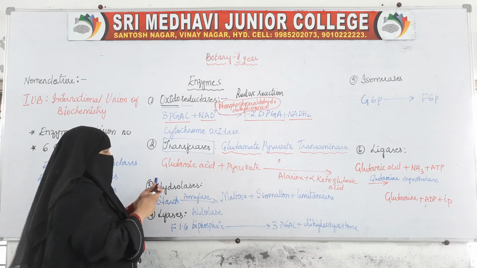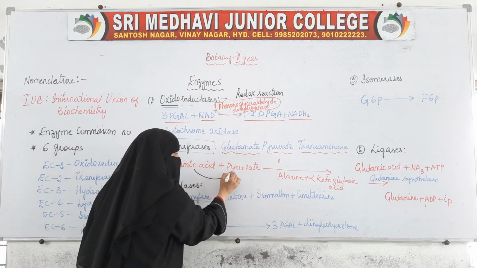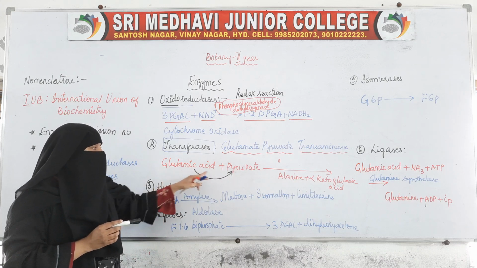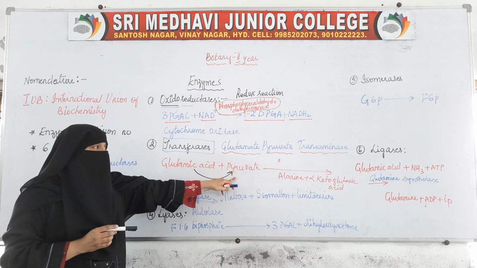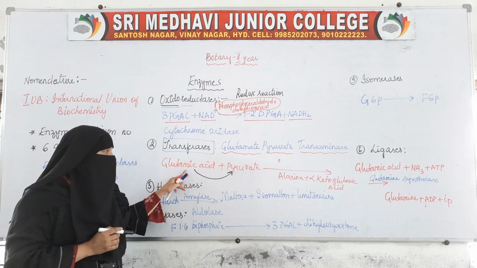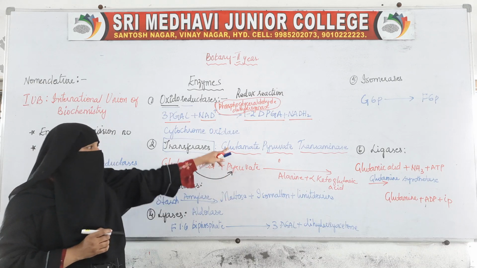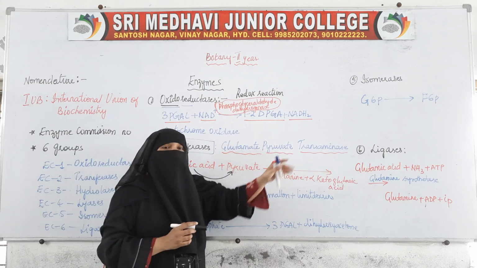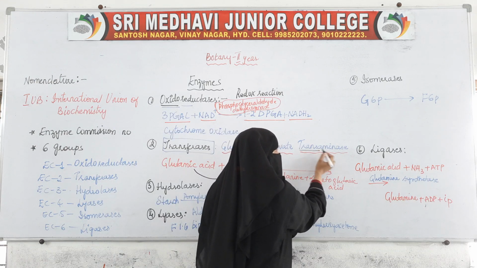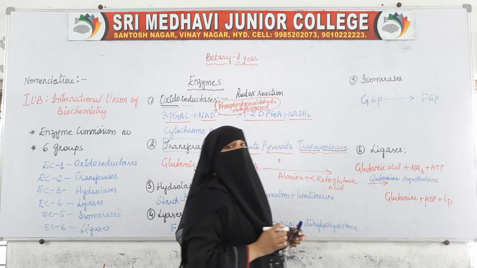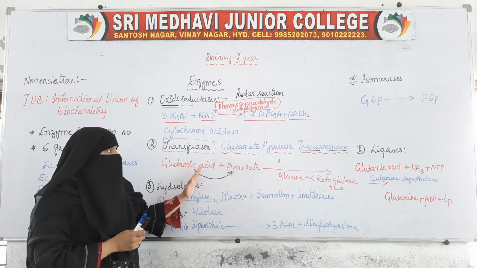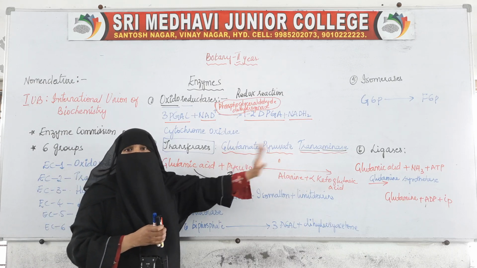So here an amino group from this glutamic acid is transferred to pyruvate. Which enzyme is transferring this amine group from glutamic acid to pyruvate? The enzyme is glutamate pyruvate transaminase. It is itself saying it is transferring. Trans means transferring. What is it transferring? An amino group. So this is an example of an enzyme which is transferring the amino group.